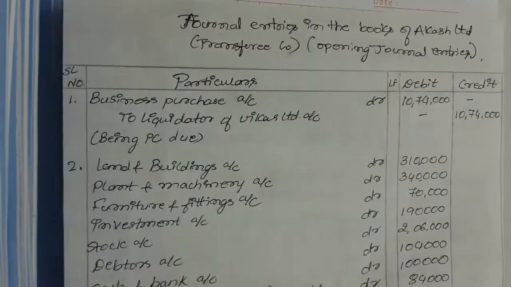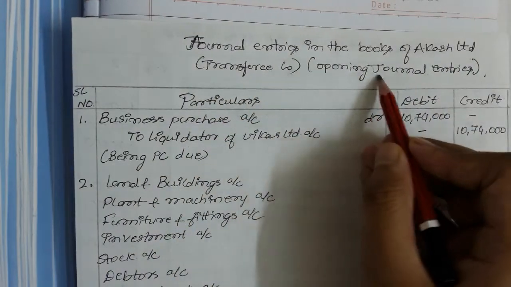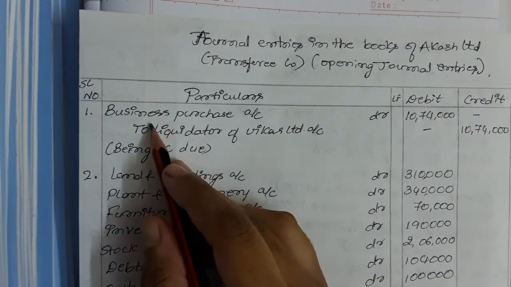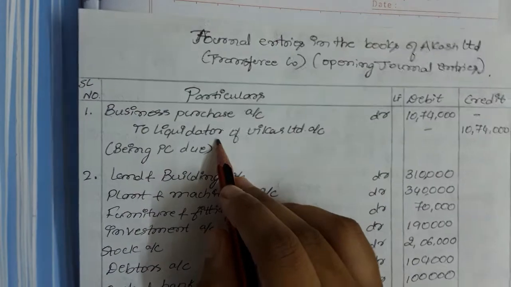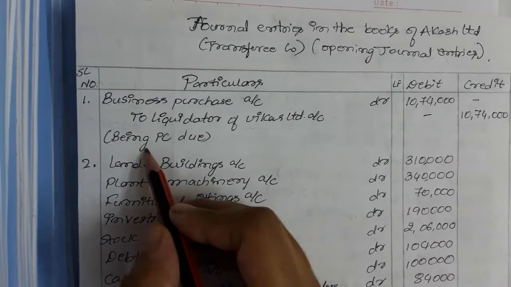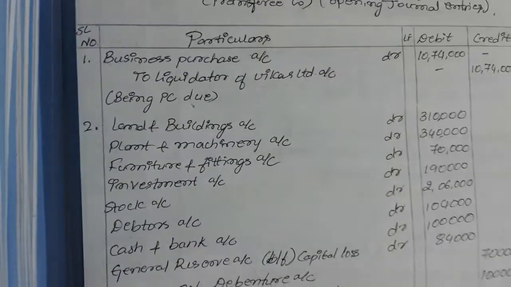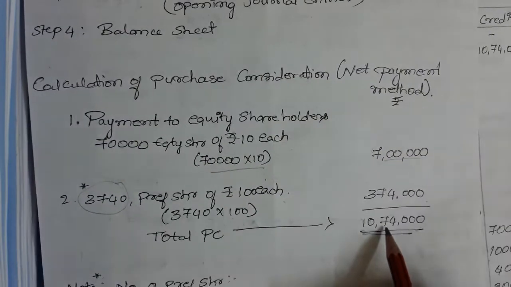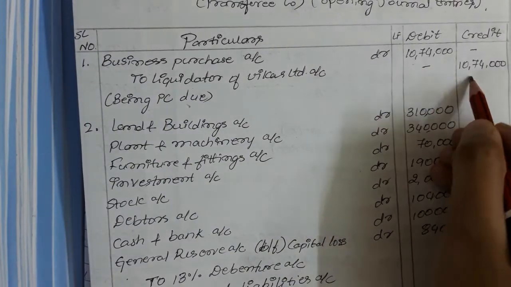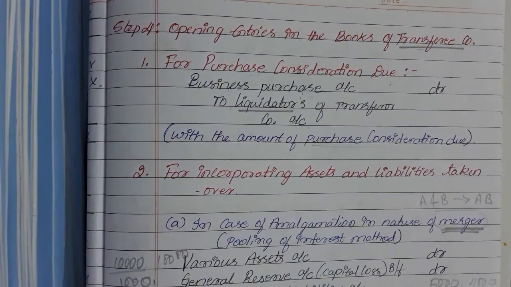As you can see, I have passed the journal entries in the books of the transferee company, opening journal entries, with particulars, ledger folio, debit and credit. The first entry is business purchase account debit to liquidators of transferor company, being purchase consideration due. The purchase consideration, as we have calculated, is 10,74,000, so the amount is 10,74,000 on both sides. Understood with the first entry?